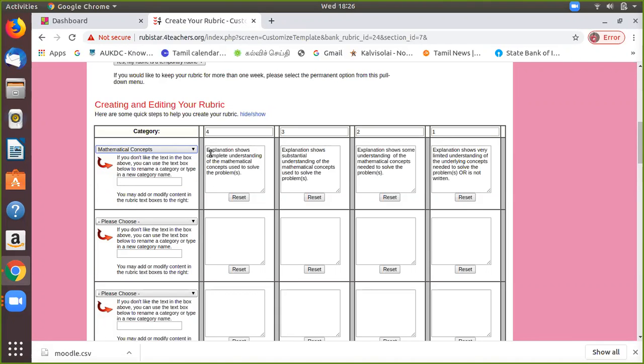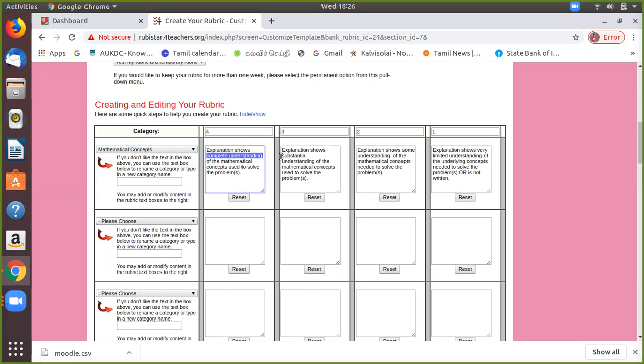So here they are given the tool. The number 1 explanation shows very limited understanding of the concept given by the students. The second explanation shows some understanding of the concept. The third explanation shows substantial understanding of the mathematical concepts. And the fourth one shows complete understanding.